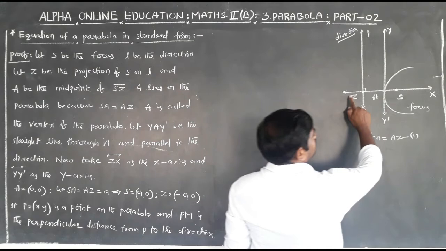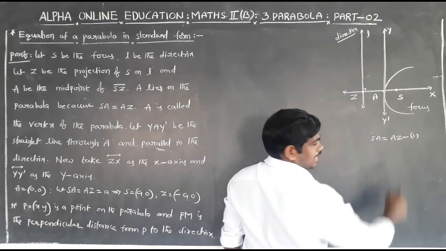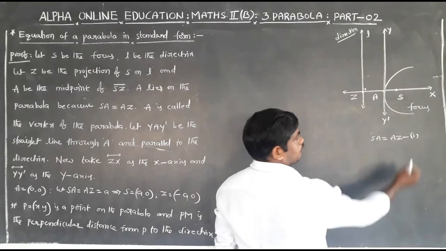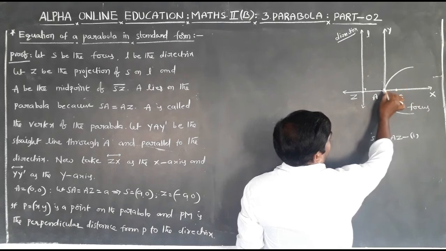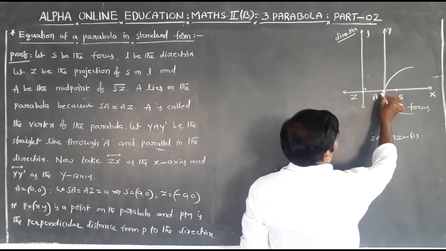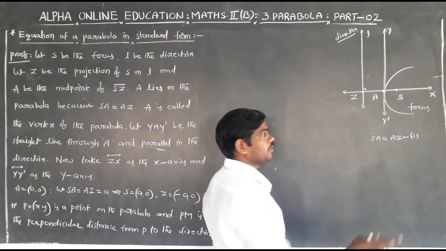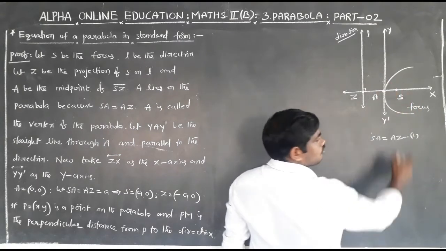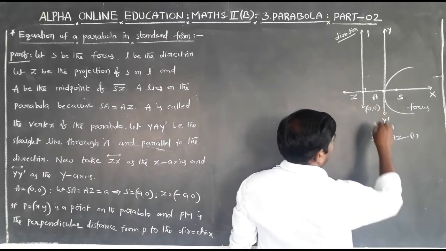Here ZS is the x-axis, YA, Y dash is the y-axis. The point of intersection of the x and y-axis is the vertex A. Here A is the point of intersection of the coordinate axes. So here A is the origin.